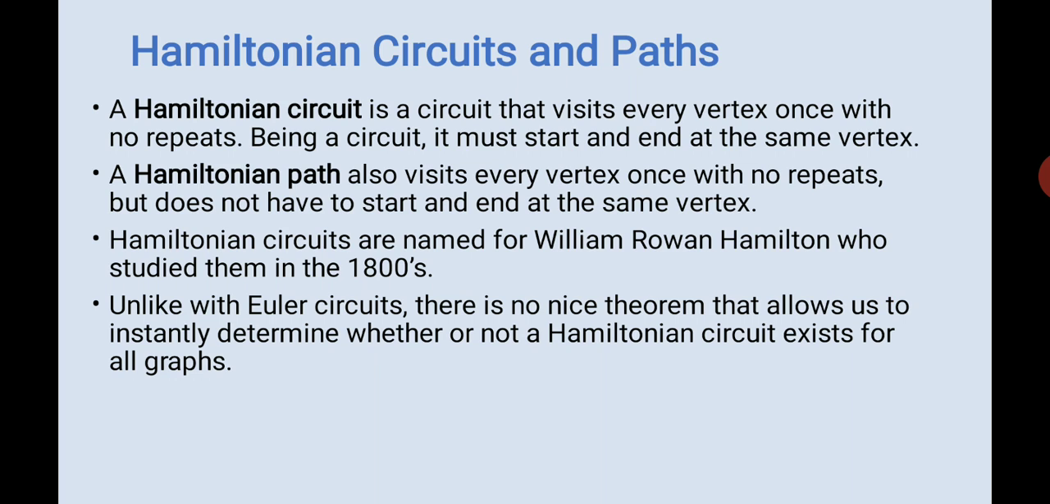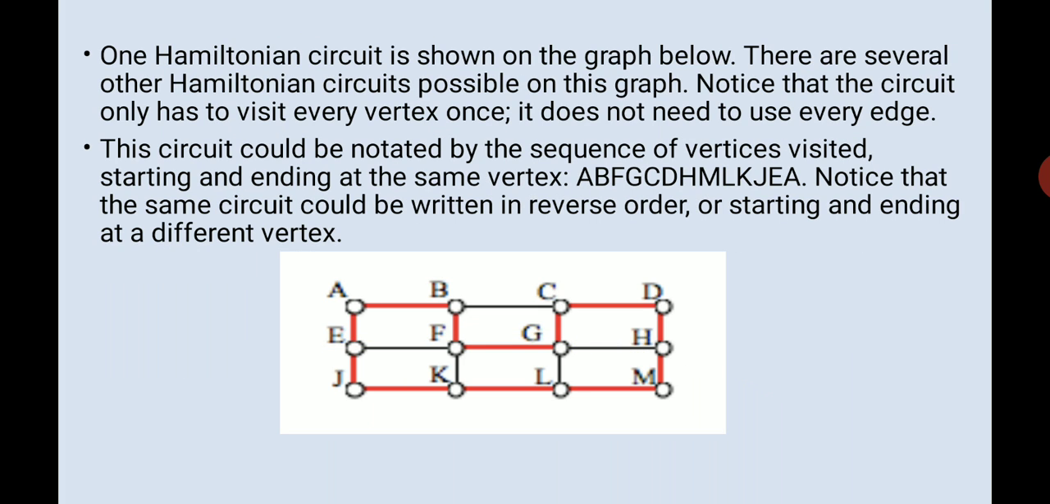And unlike with Euler circuits, there's no nice theorem that tells you whether a graph has a Hamiltonian circuit. So you would have to use various techniques to find out whether it has a Hamiltonian path or not, right? See, one such Hamiltonian circuit is shown on the graph below.